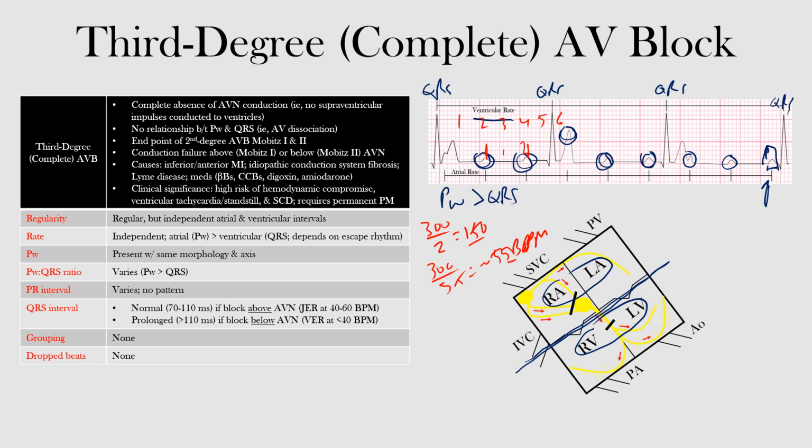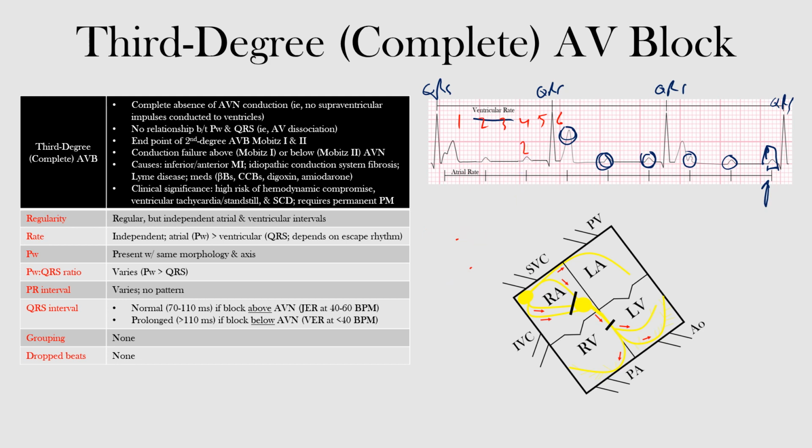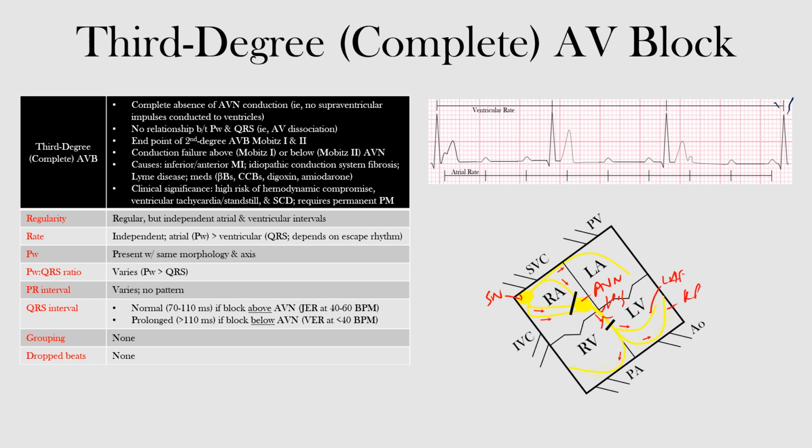Okay, so if you look here, let's just erase some of this stuff so everything's clear. All right, so now we're looking at two different lesions, okay? So we said one could be similar to Mobitz type 1, the one that occurred above our AV node. Remember, this is our sinus node. This would be our AV node, okay? Then we have our His-Purkinje system, and then we have the split between the right and left bundle branches, and then the left anterior fascicle and left posterior fascicle, okay? Now the first lesion is this one here, okay?